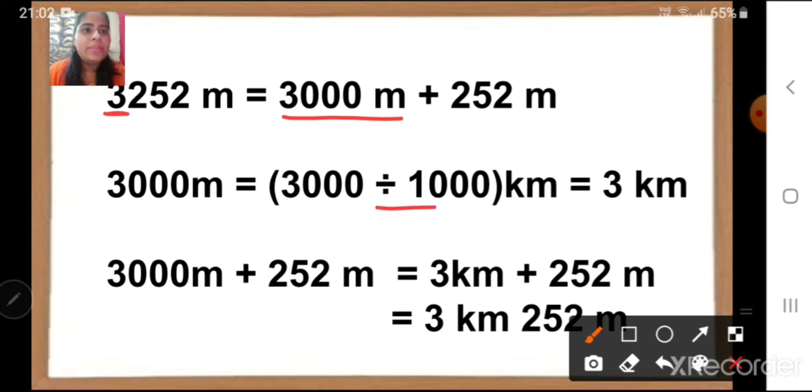By dividing by 1000. 3000 meter is equal to 3 kilometer. Then we will write here the expanded form. And then we are going to replace the meter into kilometer, which is equal to 3 kilometer plus 252 meters. That is our answer. 3 kilometers and 252 meters.